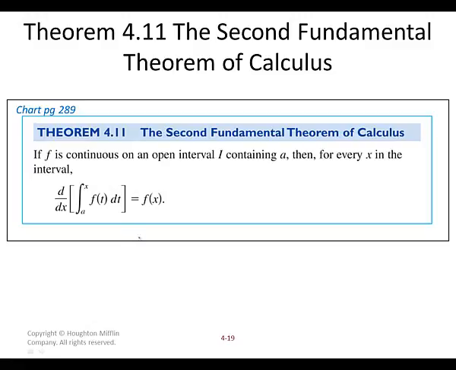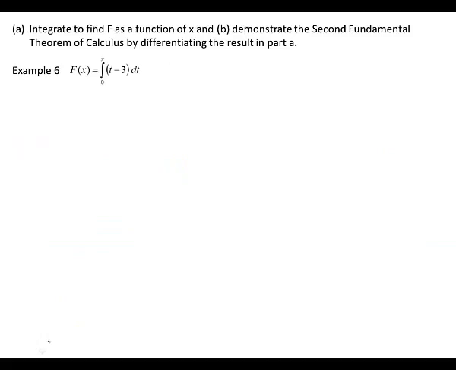The big takeaway for the second fundamental theorem is that when I integrate a derivative in an integral, I get the function back with the x plugged in. Typically, this is a 0 down here for the a value, so f of 0 is likely going to go away. Probably what I would do is just integrate it the way it looks and not try to take too many shortcuts with it. So let's see what we can do with it.